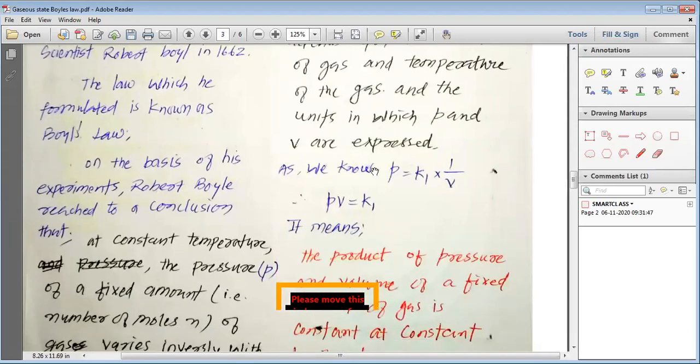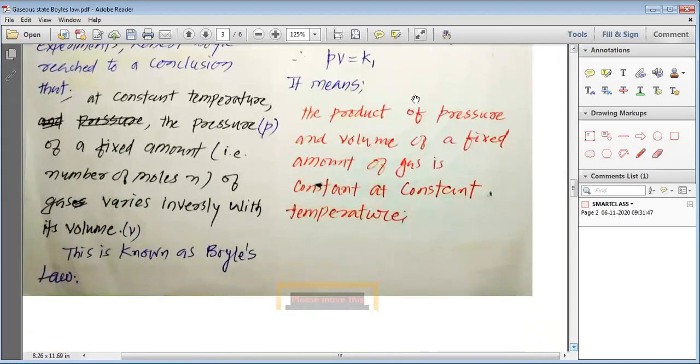So as we know that pressure P is equal to K1 into 1 upon V, we can write that PV is equal to K1. What is the meaning of this mathematical expression PV is equal to K1?